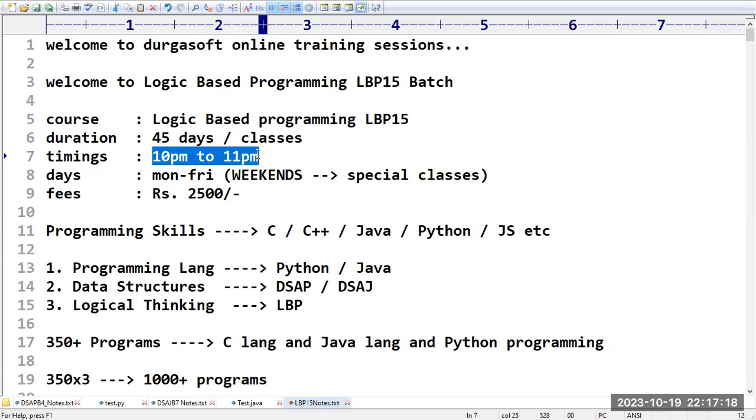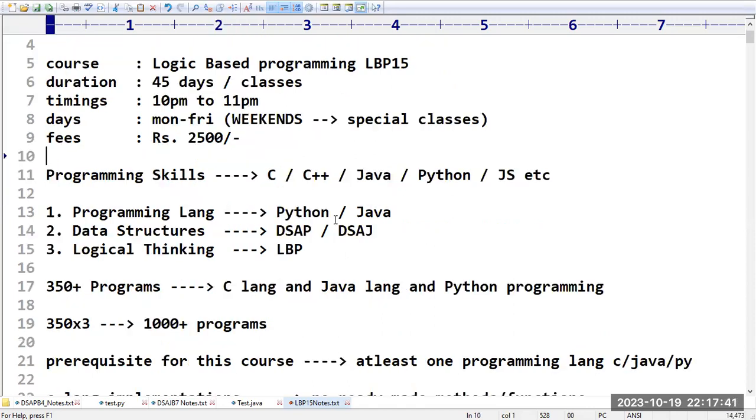The majority of the students requested to change the timings. Definitely, we will change it, maybe 9:30 to 10:30, or even in the evening hours, we are planning that and we will intimate you. And coming to the fees, the fee for this batch is 2500.